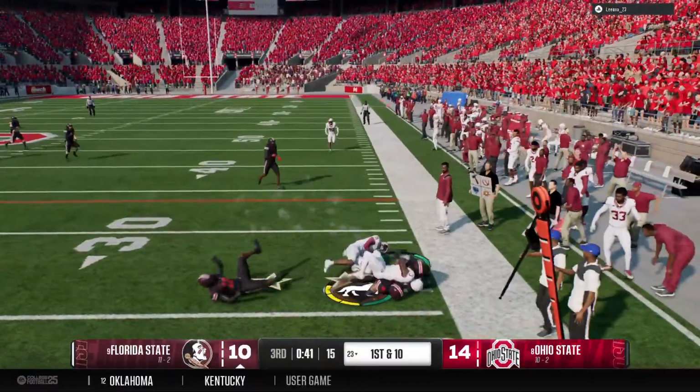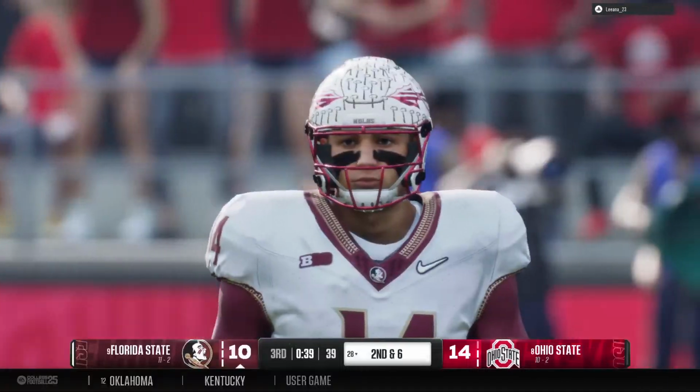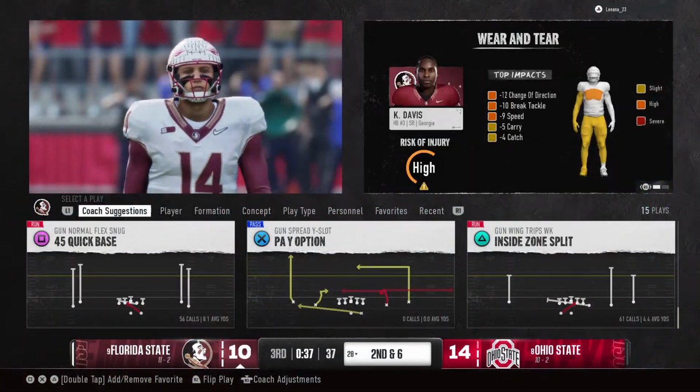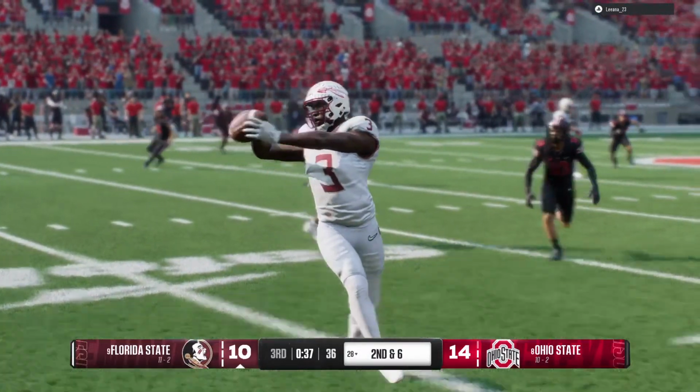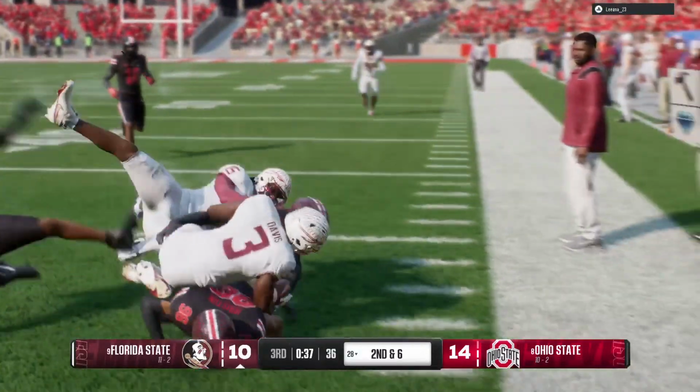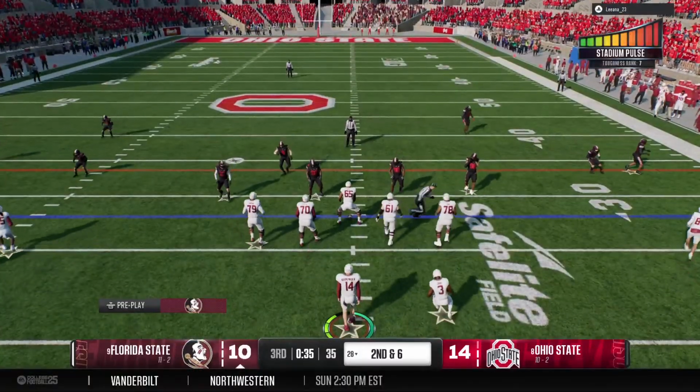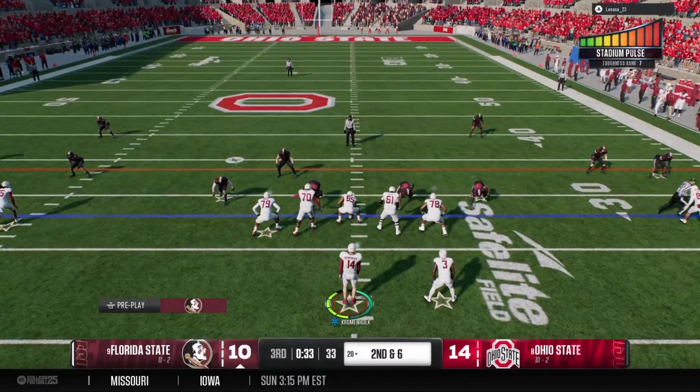Nice grab. It's Davis. To get him down quickly, not much of a gain on that completion. Well, the running back that time just kind of sneaks out of the backfield and shows his hands on that nice catch. Offense getting set. Second down play here.